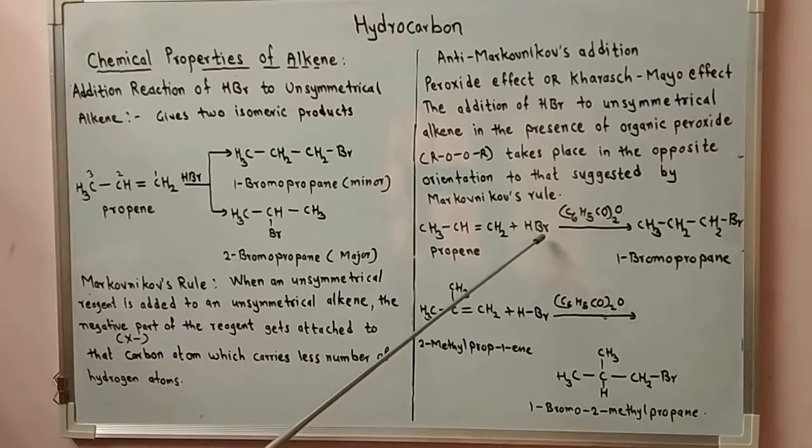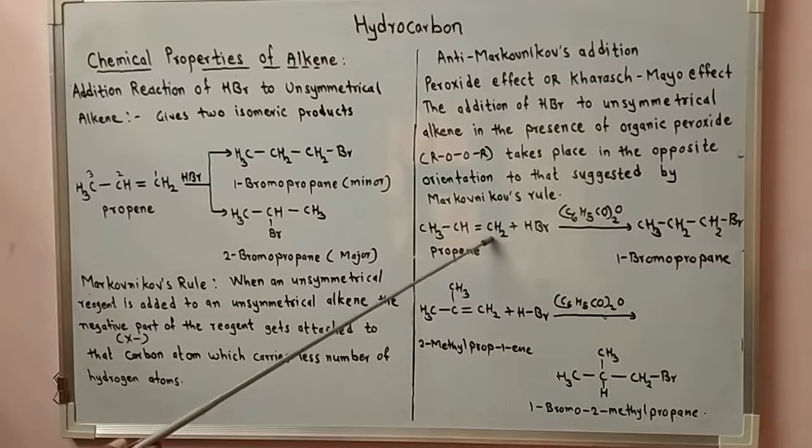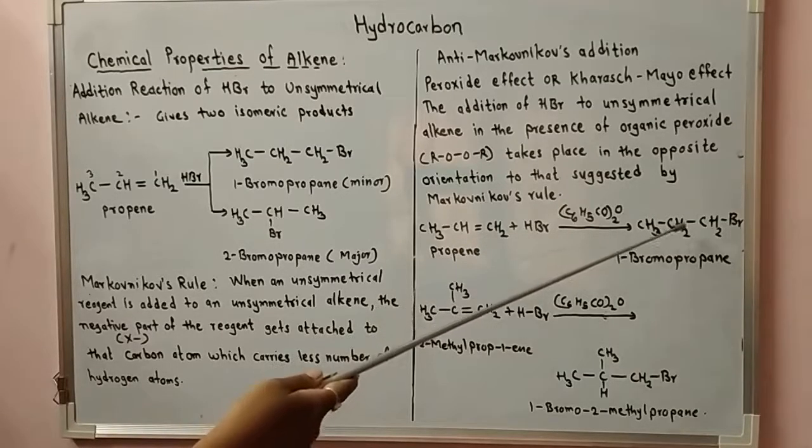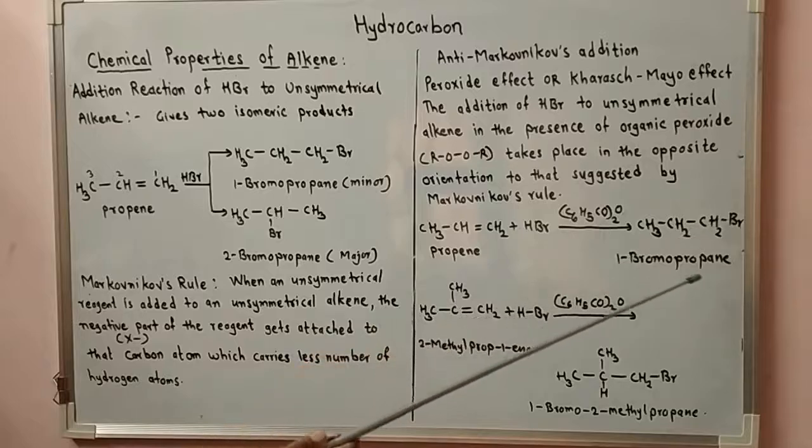Therefore the negative part is attached to that unsaturated carbon which has more number of hydrogens. So we get the structure CH3CH2CH2Br, that is 1-bromopropane.